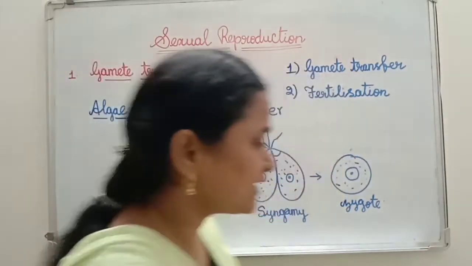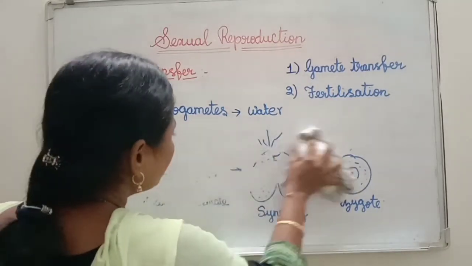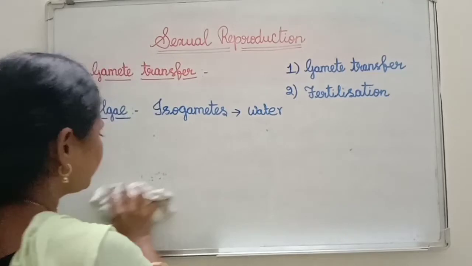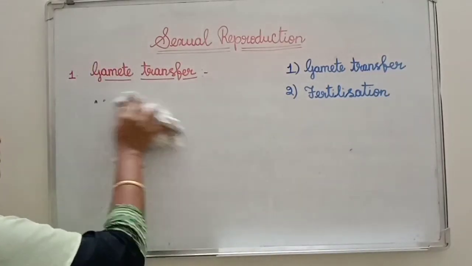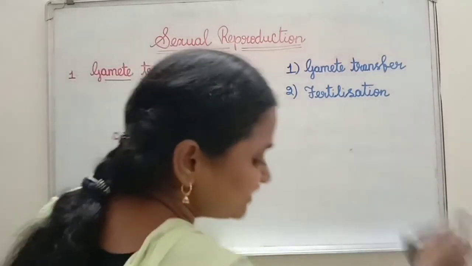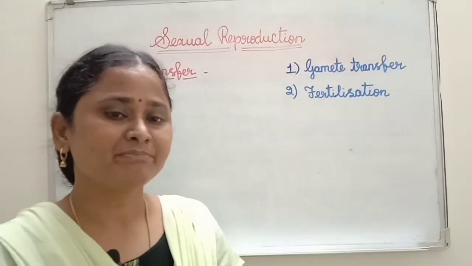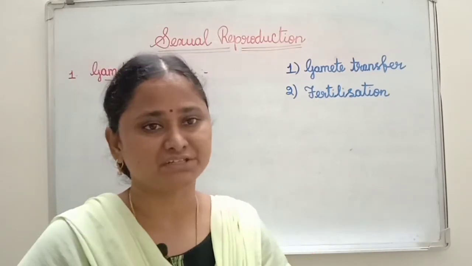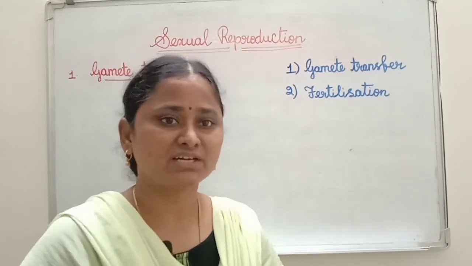If you see here, in these cases the number of male gametes is more compared to the female. Male can produce more in number and female can produce less in number. Why? Because generally the male gametes show motility. Motility means movement, moving from one place to another place.